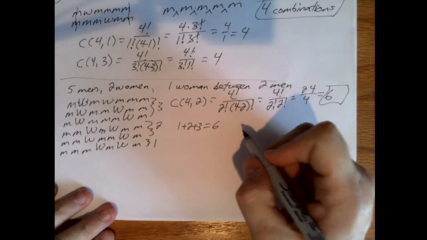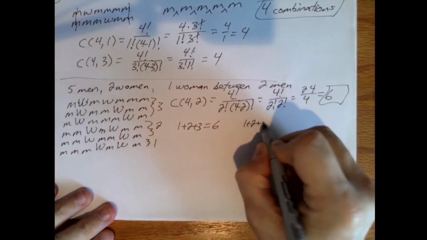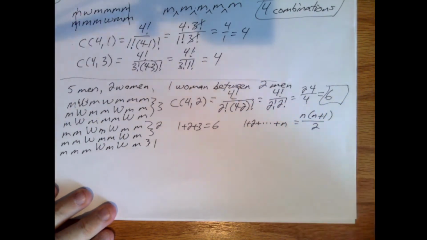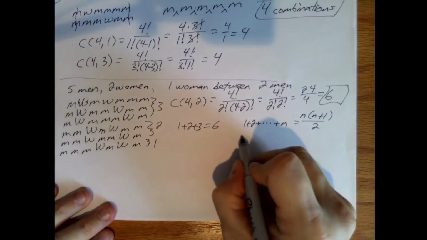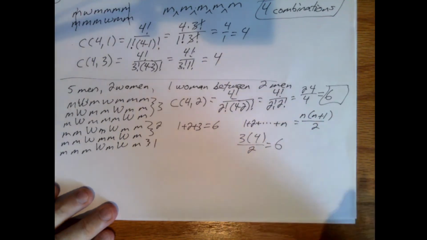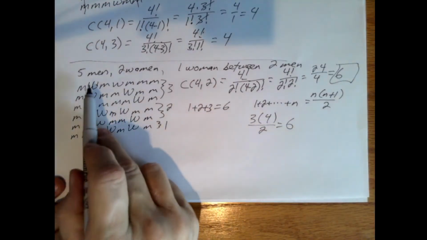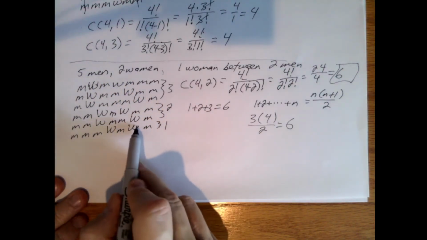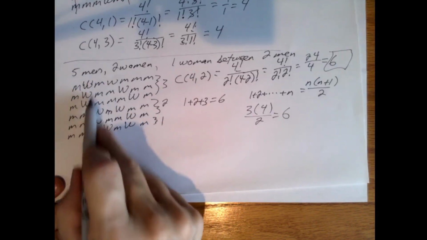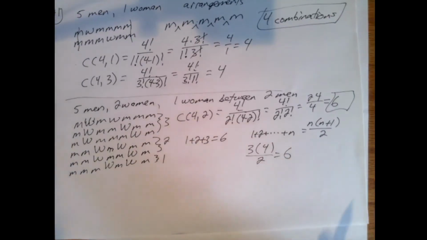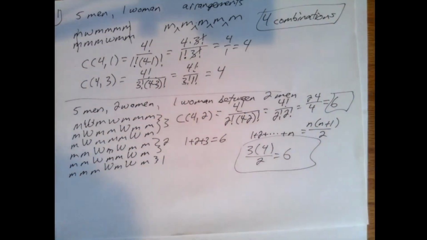Now this idea actually scales. There's a formula that says if we go from 1 plus 2 plus dot dot dot plus n, that's equal to n times n plus 1 divided by 2. So here n is 3. 3 times 4, because we added the 1, divided by 2, is my 6. Remember, the women are indistinguishable here. So we're never going to have this woman continue moving across and put her over here, because that just replicates one of these earlier patterns, since we don't distinguish between them. So both of these give me my 6.